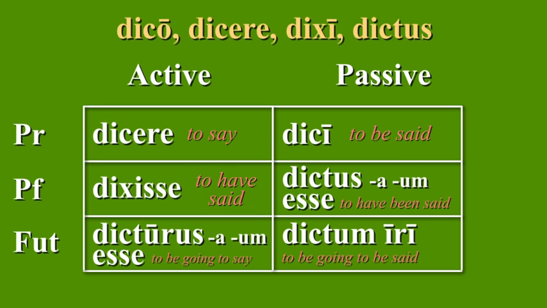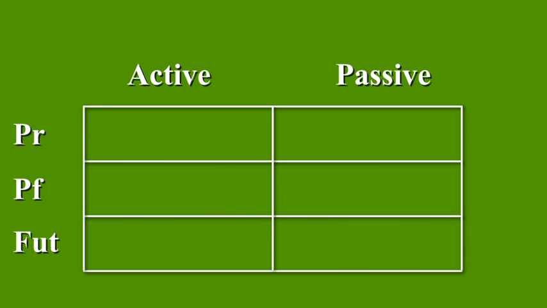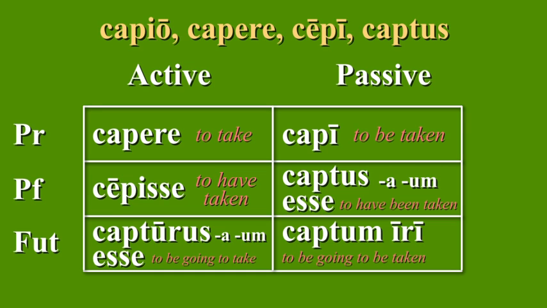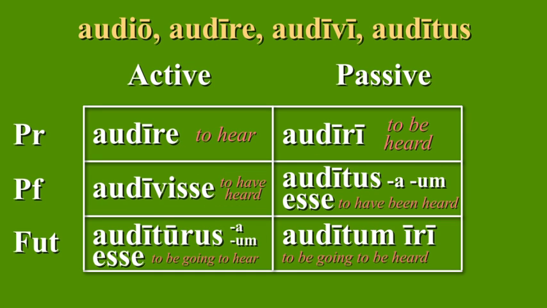Third conjugation verbs have a slight change in one of their forms. Since the first e in the ere present active ending is short, the entire ending falls away in the present passive. So dicere, to say, goes to dici, to be said. The same is true for third io verbs like capio. But fourth conjugation verbs like audio are just like the others.